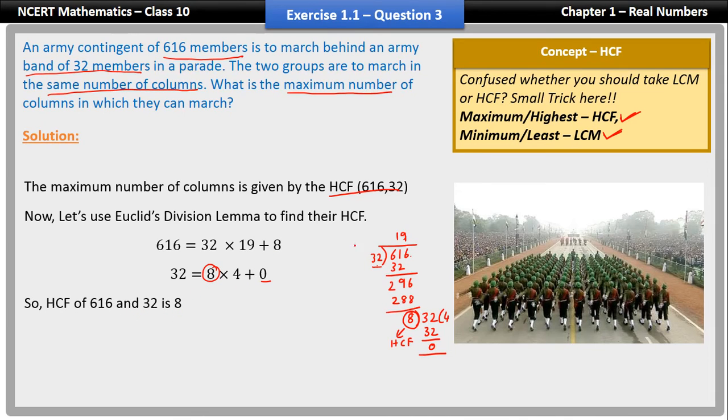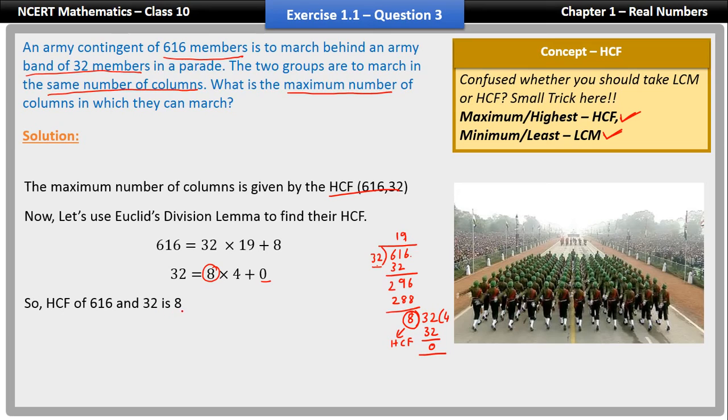Again, let me just repeat. You can find the HCF either in the long division method or in Euclid's division lemma method, because the question did not specifically mention that you need to follow a certain method. So I just did both the methods. Whichever one is easier for you, you can do that.